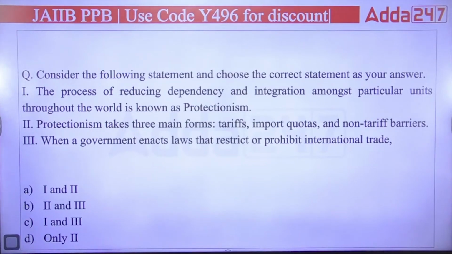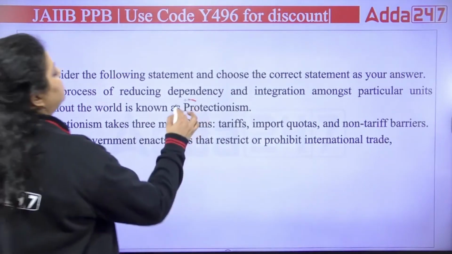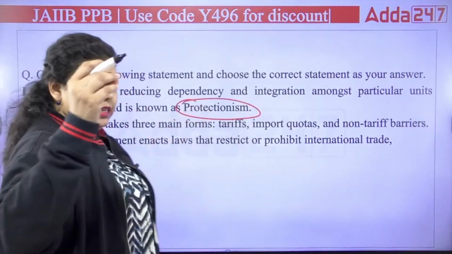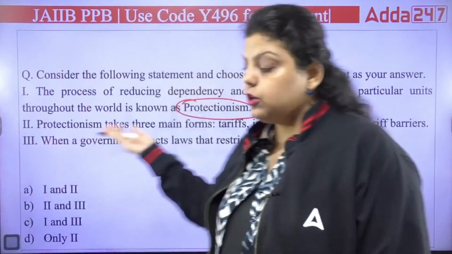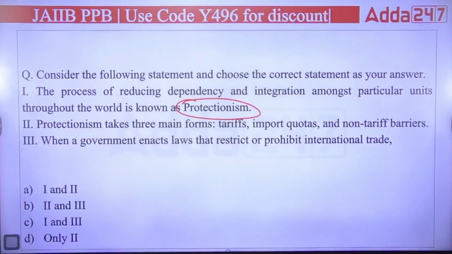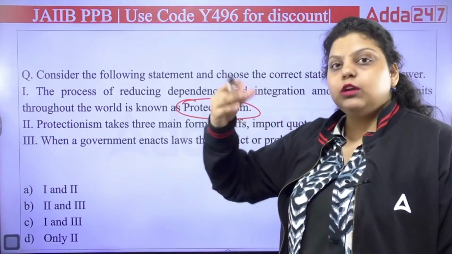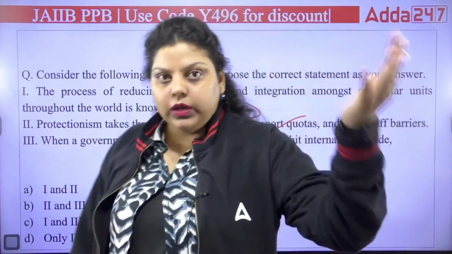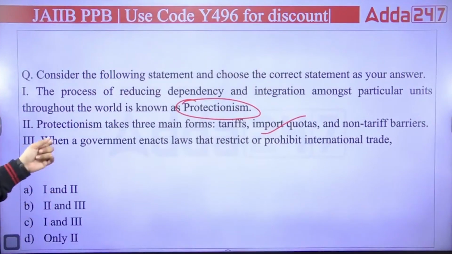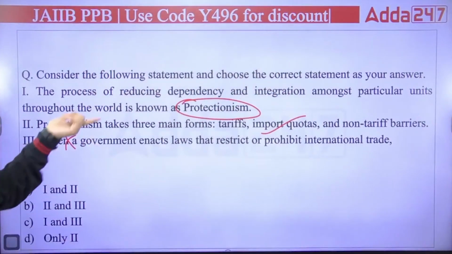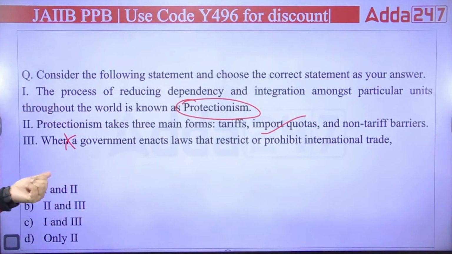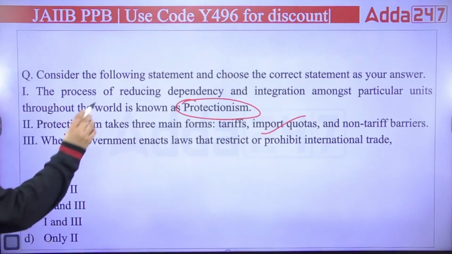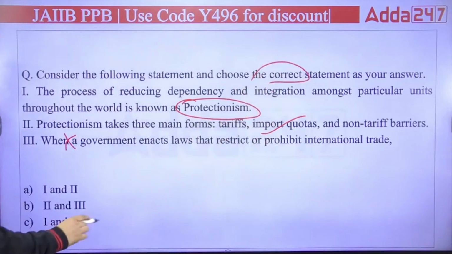The right answer will be, okay. So first is not protectionism, it is known as deglobalization. When we reduce the dependency on other countries, Hana, we are reducing the dependency and integration amongst a particular unit. It's not protectionism, it is deglobalization. The second is correct. Tariff barrier, import quotas and non-tariff barrier will be used to do the deglobalization. And the third is very obviously wrong. It's not like every time the government enacts a law, it will prohibit international trading. That's wrong. So the right answer is second, and the question is asking about correct. So right answer will be D. Okay, right answer is D.